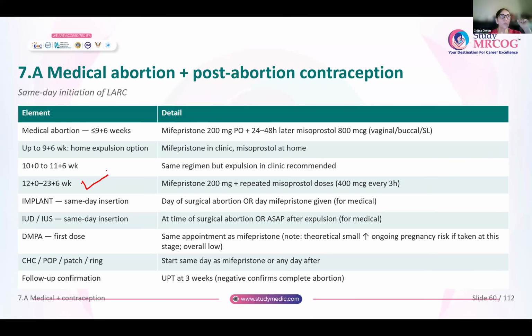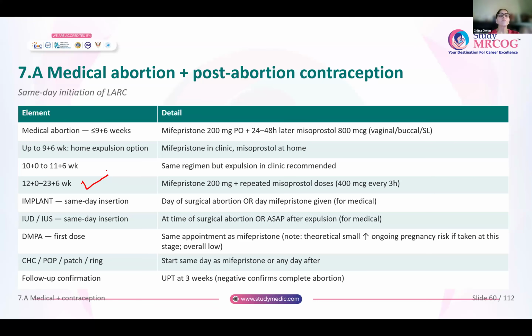If the woman wants an intrauterine device like a copper coil or a Mirena intrauterine system, at the time of surgical abortion, once the procedure has been completed, you can immediately insert the copper coil or Mirena. If she is undergoing a medical termination, once the expulsion is complete, immediately after that, you can insert an IUCD or Mirena. With DMPA, the first dose can be given.